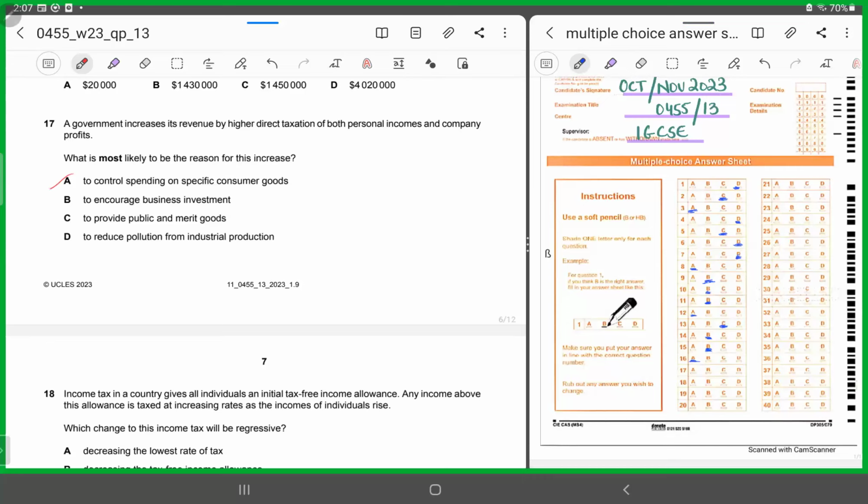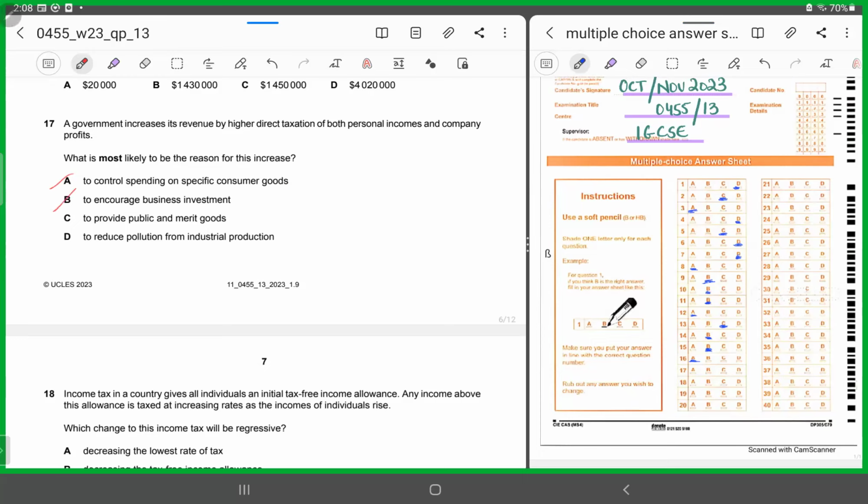B says to encourage business investment. Had the government wanted businesses to invest more, it would not have been charging higher taxation levels on their profits, because imposing higher taxation on profits is actually hampering their business's ability to increase the production level or increase the investment level. So B is against the intention. So B needs to be chopped off.